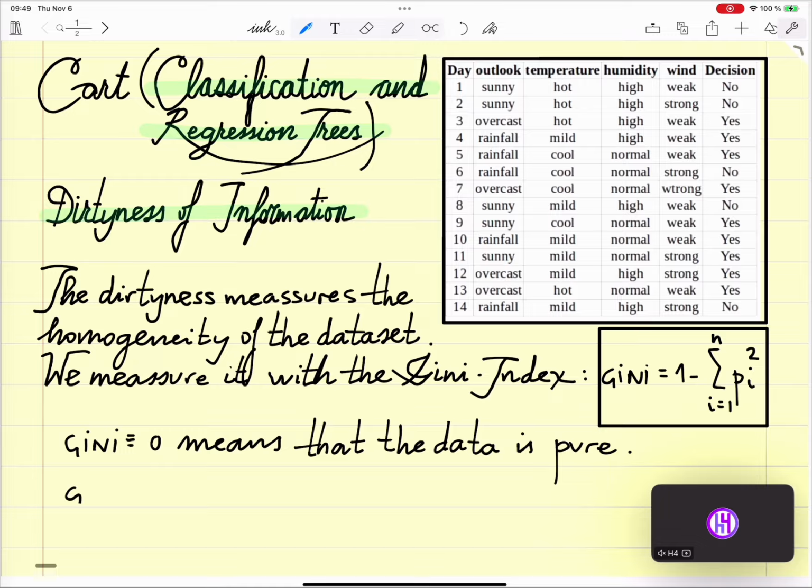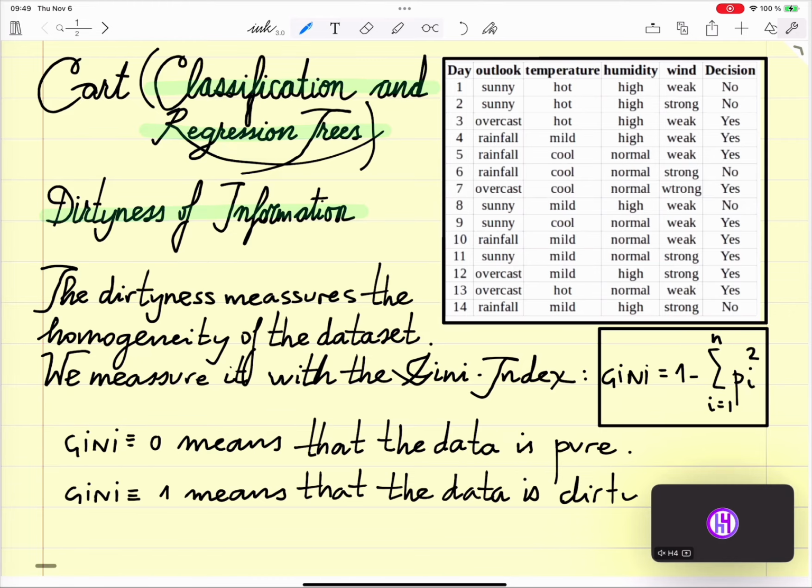Gini index equal 1 means that the data is dirty, or fully dirty.